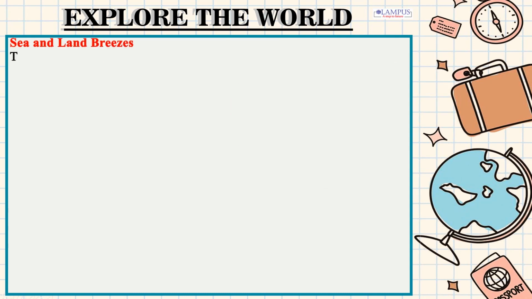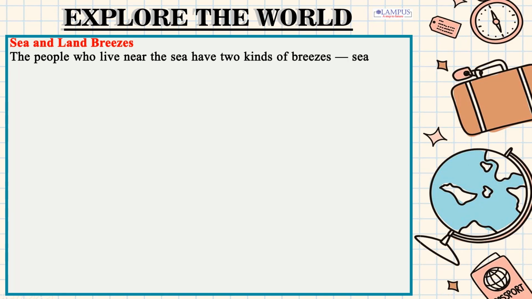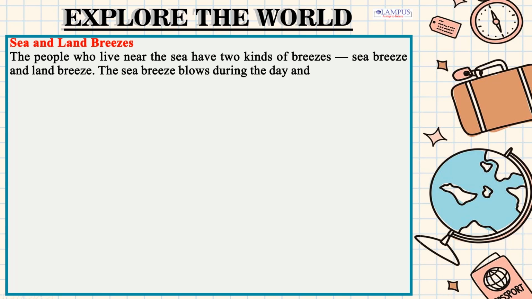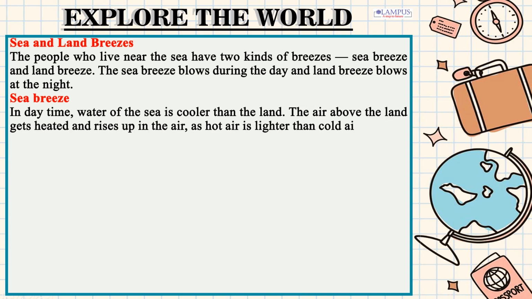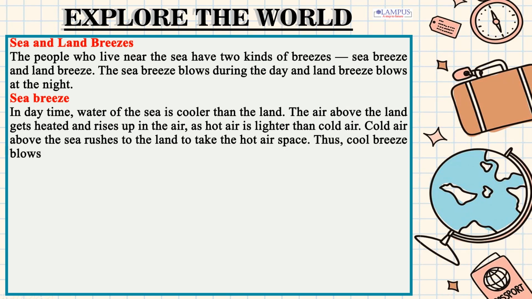Sea and land breezes. The people who live near the sea have two kinds of breezes, sea breeze and land breeze. The sea breeze blows during the day and land breeze blows at the night. Sea breeze. In daytime, water of the sea is cooler than the land. The air above the land gets heated and rises up in the air, as hot air is lighter than cold air. Cold air above the sea rushes to the land to take the hot air space. Thus, cool breeze blows from sea to land in day's time.